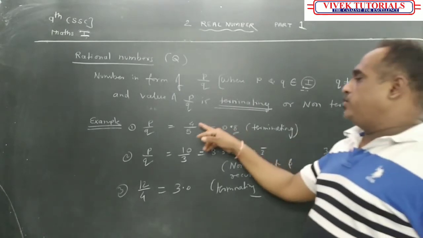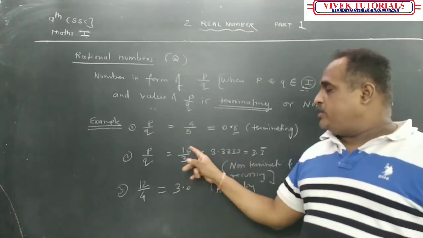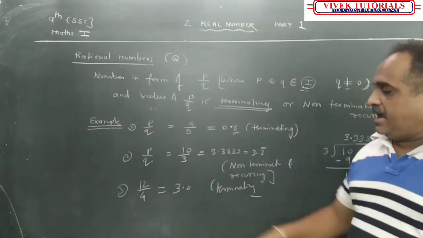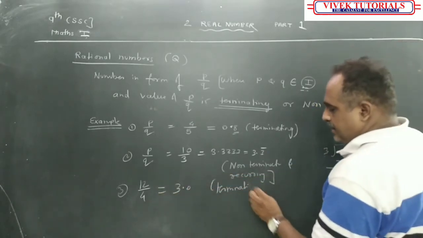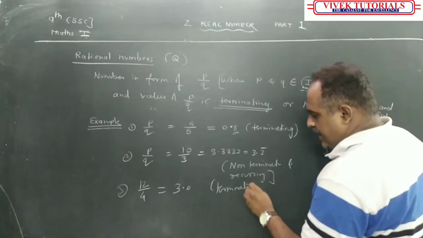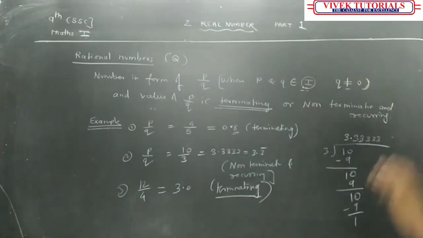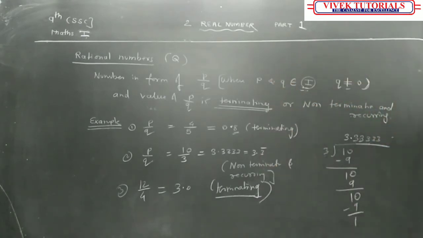So P upon Q, that is 4/5, 0.8 is what? Terminating. P upon Q is 10/3, which is 3.333, non-terminating and recurring. And 12/4 is equal to 3, it is what? Terminating. Have you understood this? So please copy down with examples. Pause the video and copy it down.